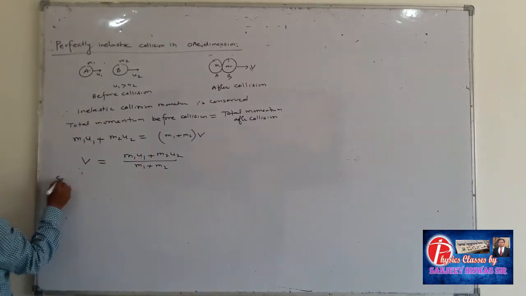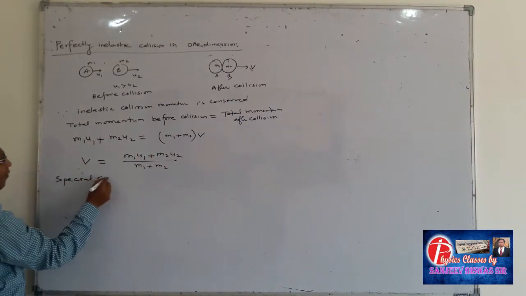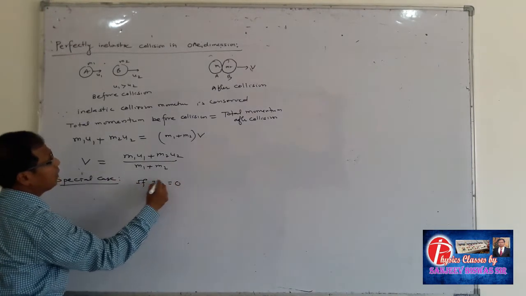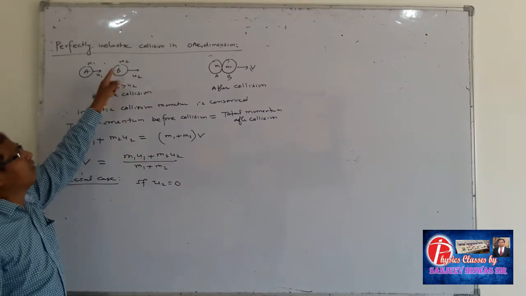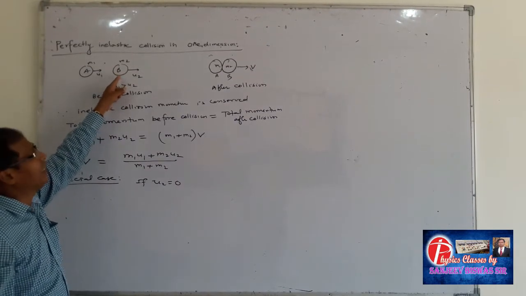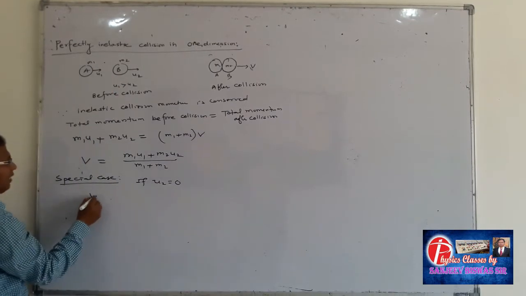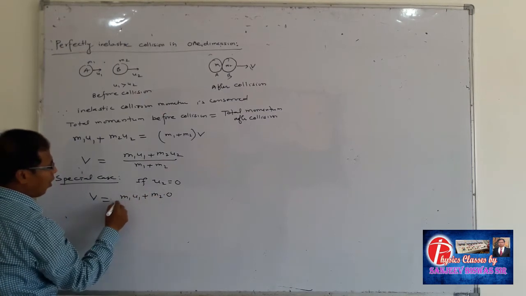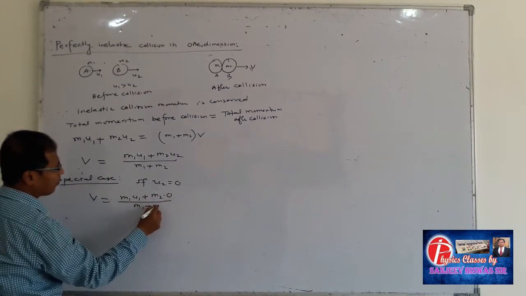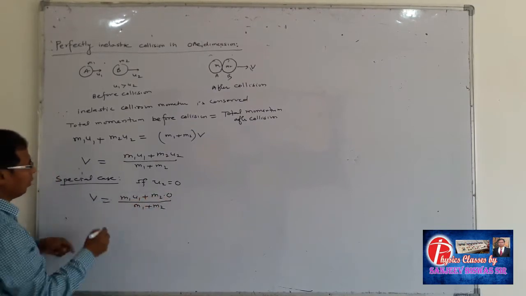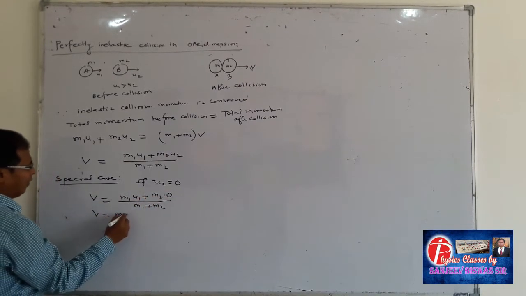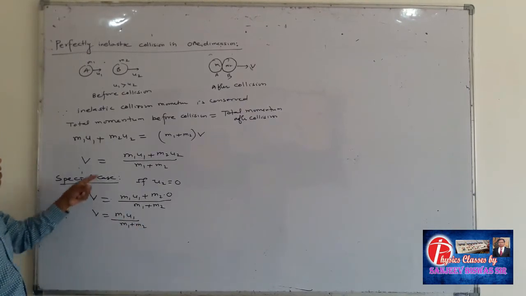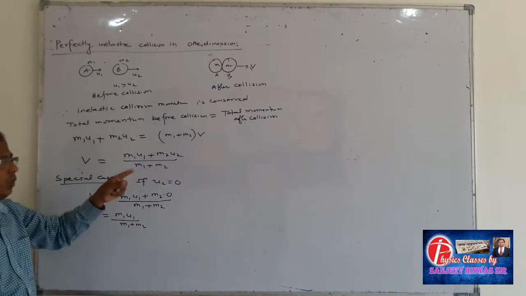Now a special case: if u2 is equal to 0, that means before collision the velocity of the second body B is 0, then v is equal to m1 u1 plus m2 into 0 upon m1 plus m2. So 0 into m2 is 0. So v is equal to m1 u1 upon m1 plus m2. This is the common velocity after collision.